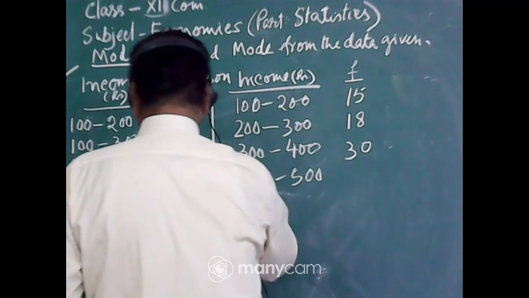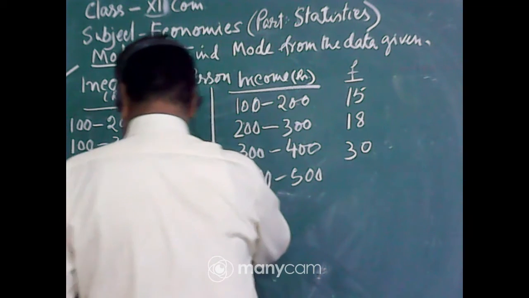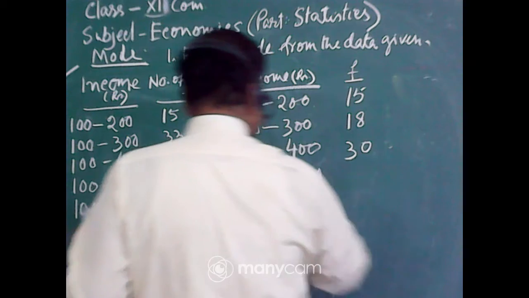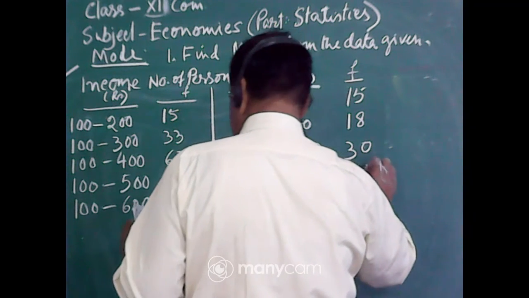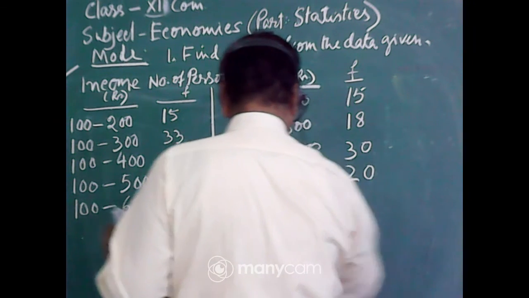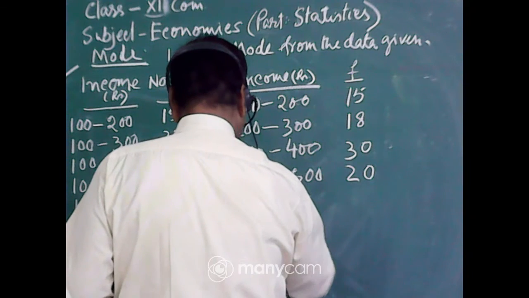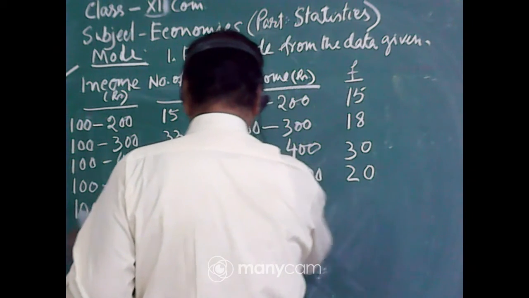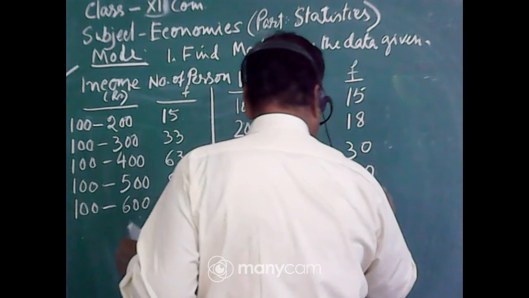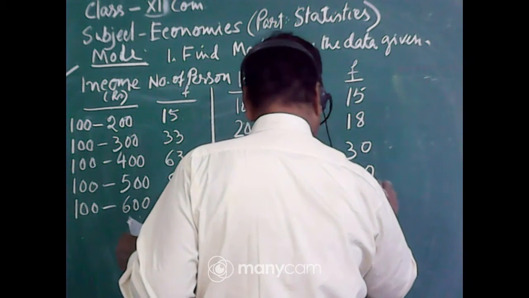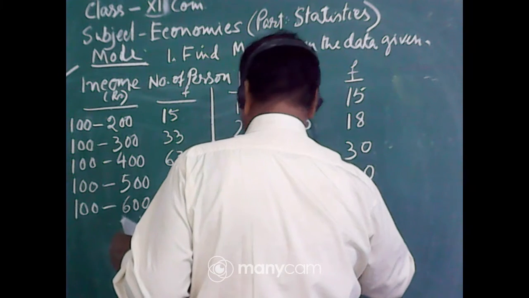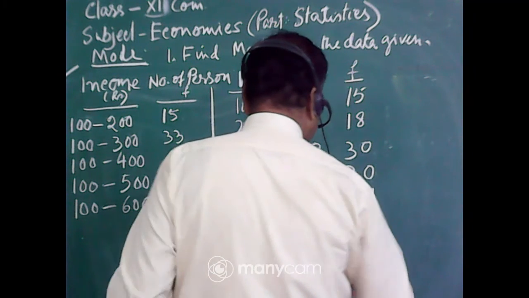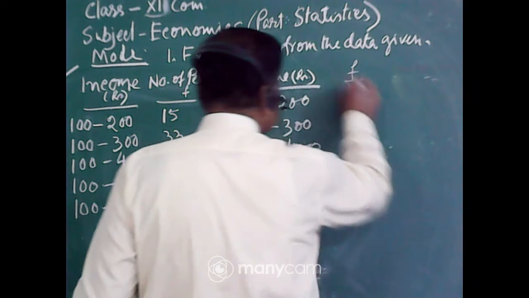It is 83. So this minus this, 83 minus 63 is 20. And then 500 to 600. That is 100 minus 83, that is 17. This is the frequency.